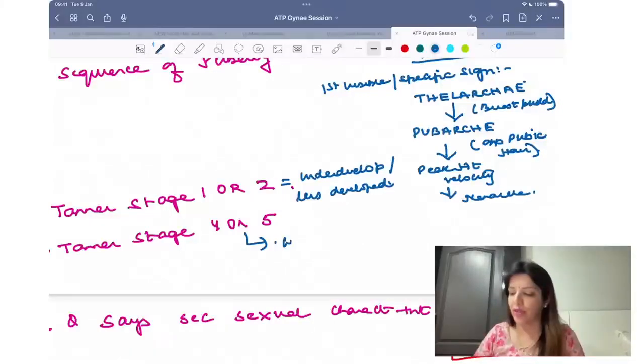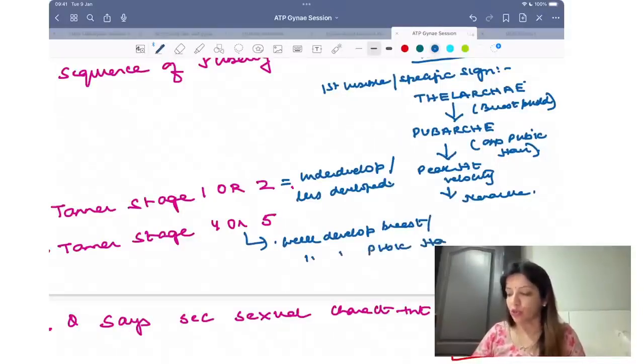That means well developed breast and well developed pubic hair. You don't need to know the full staging, you just have to remember this.